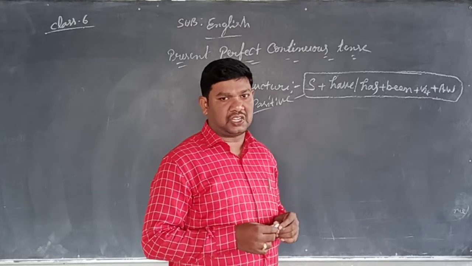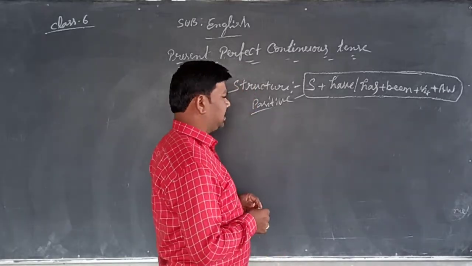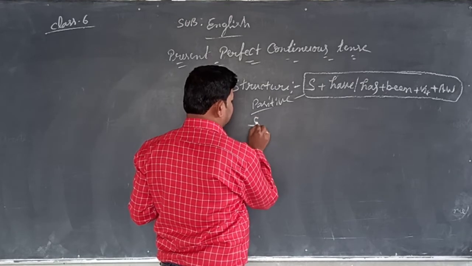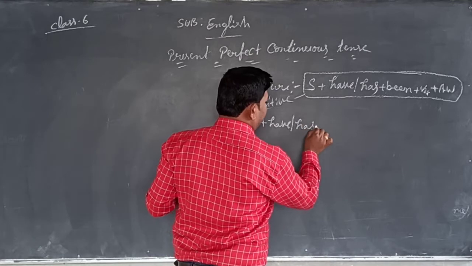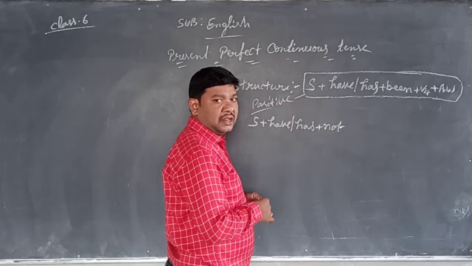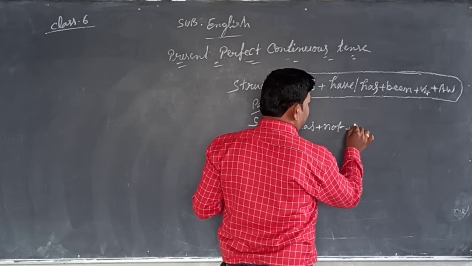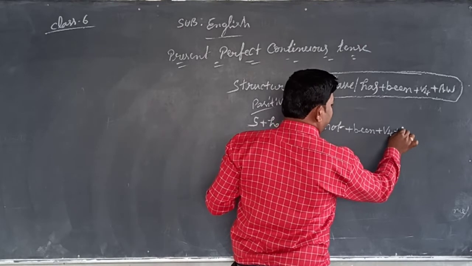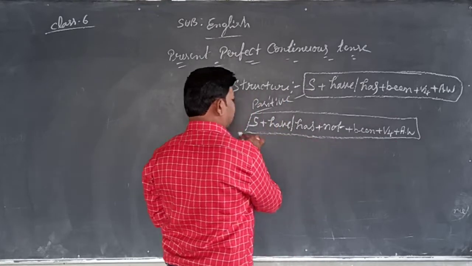And to make a negative sentence, the structure comes like this: subject plus have or has plus not plus been plus verb-ing plus additional word. For a negative sentence, definitely not comes here.